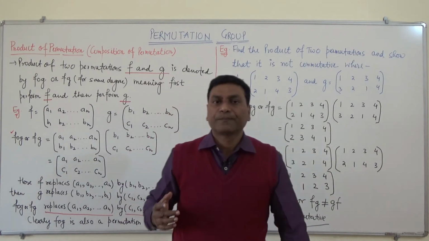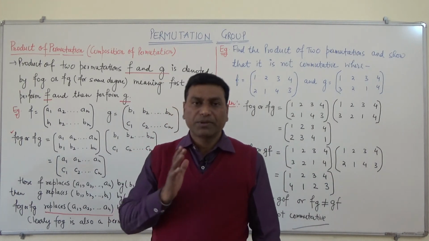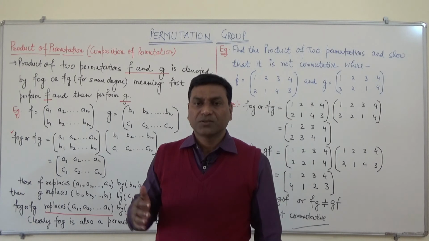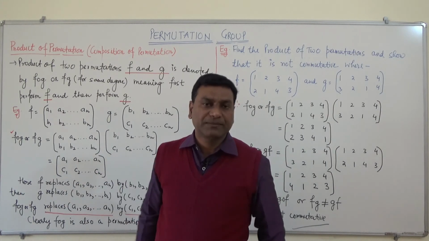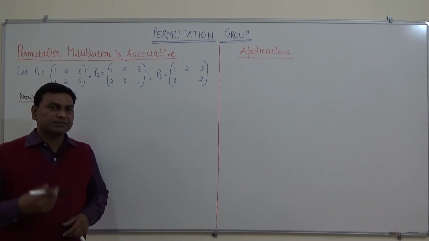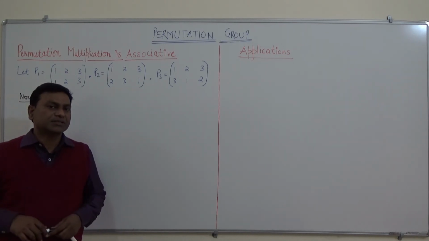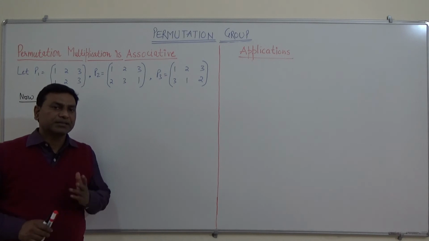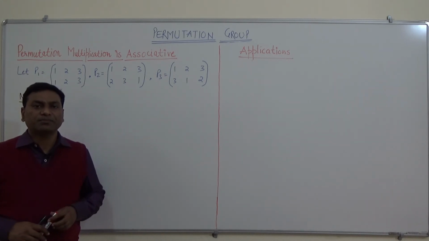Now we will see that this product is not commutative but it is associative. Let us see with the help of an example. We will understand with the help of three permutations, P1, P2 and P3.